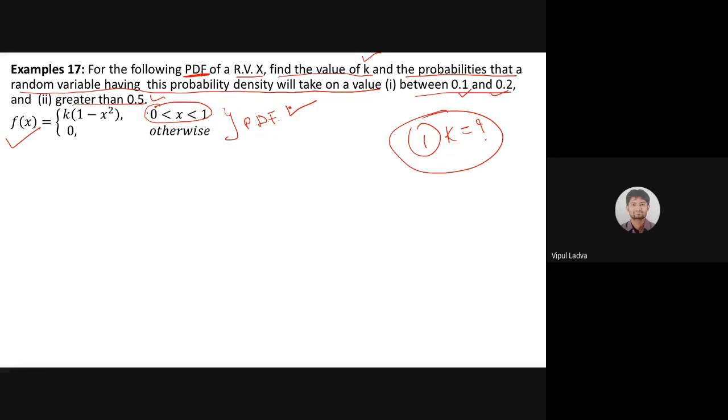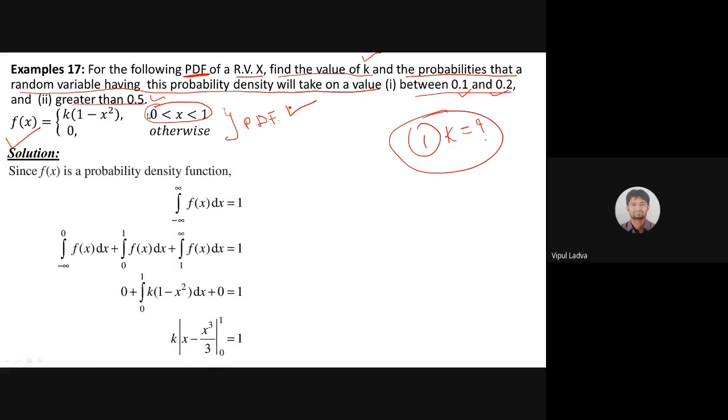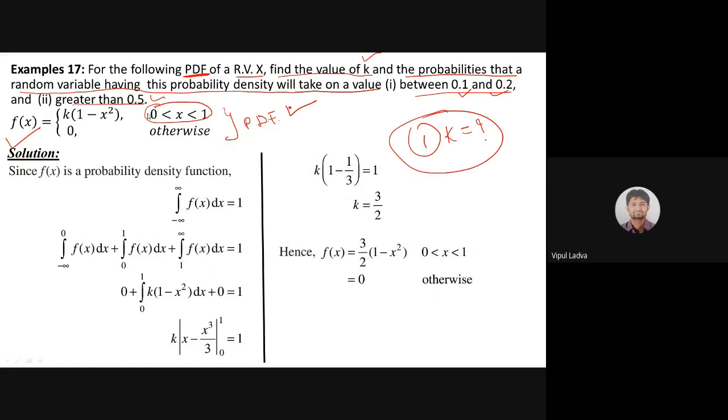So hopefully k की वैल्यू मिल गई होगी सभी को। The value of k will be 3/2. Let me share the solution. Just go through it. Are you able to get this or not? देखिए, as we know that the provided is a probability density function, that means integration from minus infinite to infinite will be surely 1. Now I'm dealing with the interval 0 to 1.